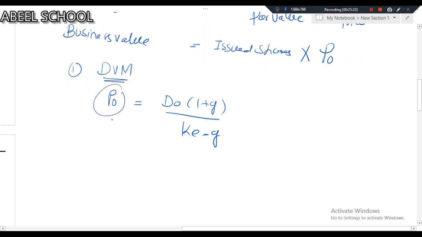Dear student, this P naught is the current share price, obviously of ordinary shares. So right now, P naught in the dividend valuation model is representing the current ordinary share price.